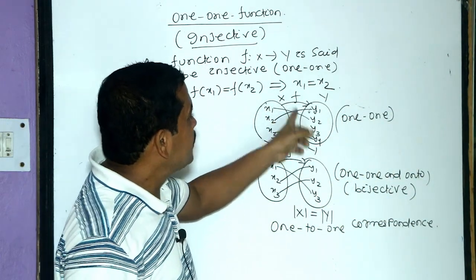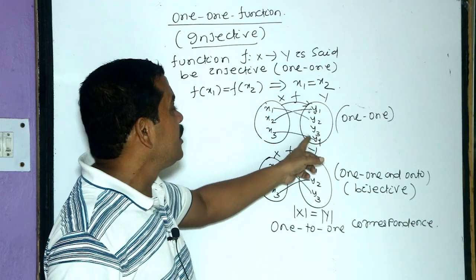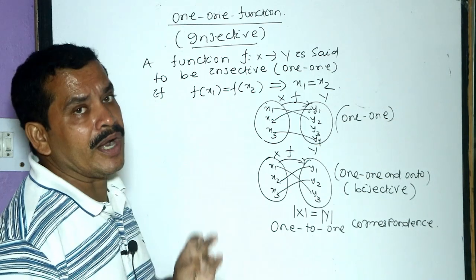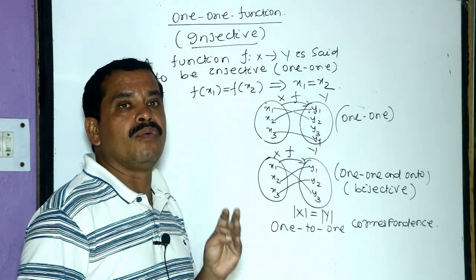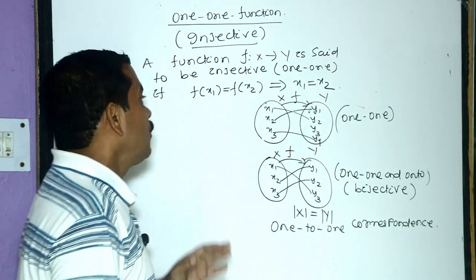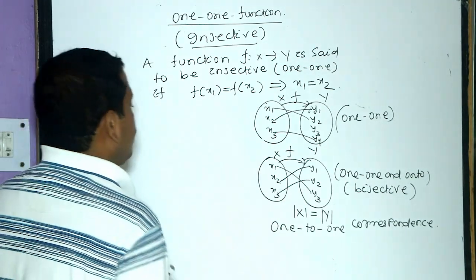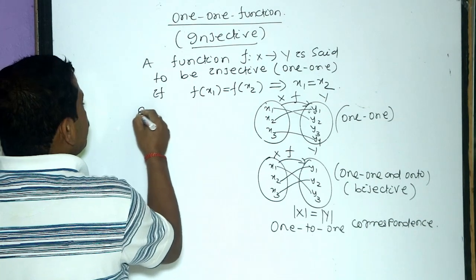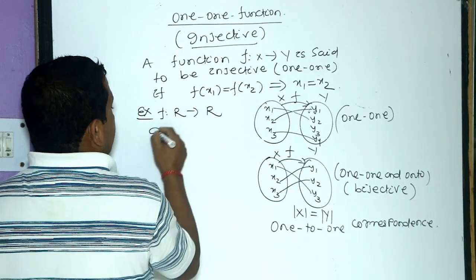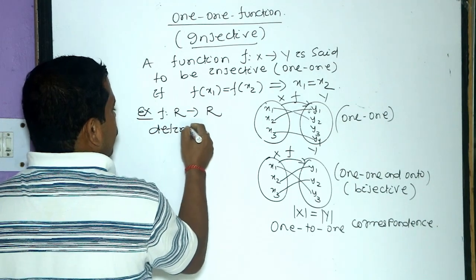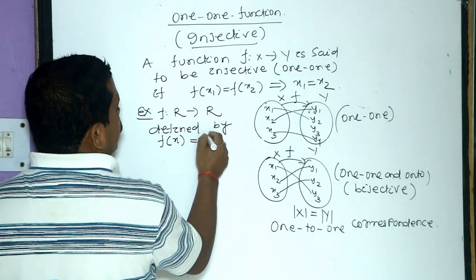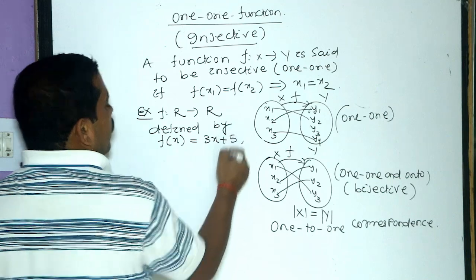But in this case, it is only injective, not bijective, because it is not onto, it is into. Those are the four important functions: one-one, onto, into, bijective. Most important for your higher study. Suppose f from the set R to the set R is defined by f of x equals 3x plus 5.